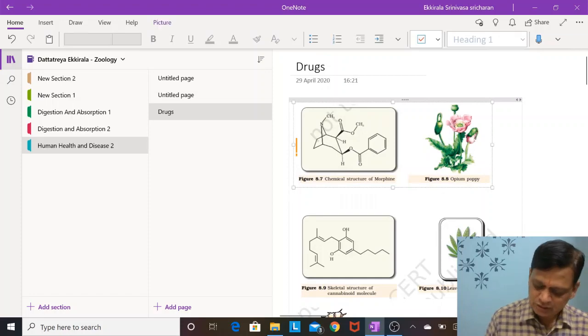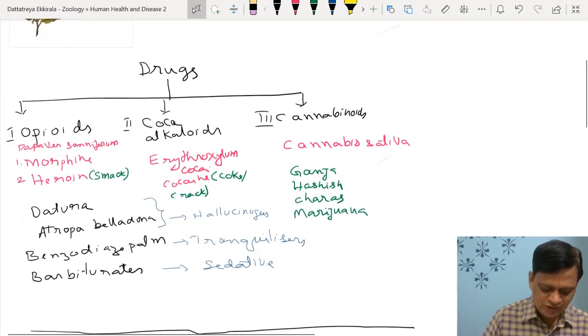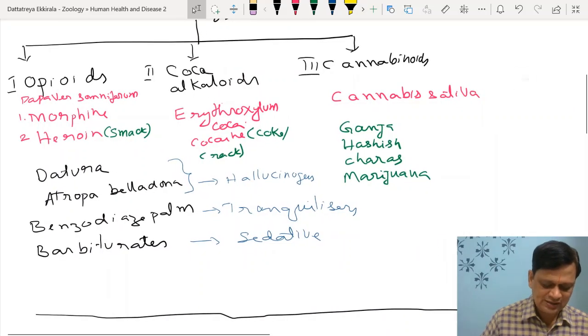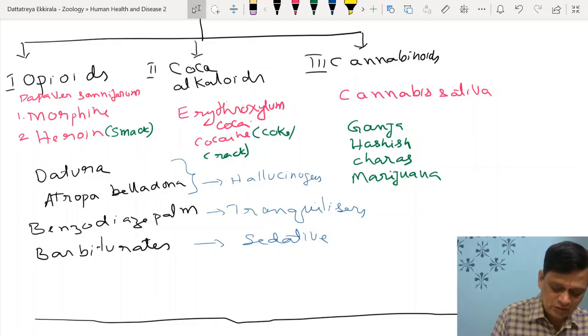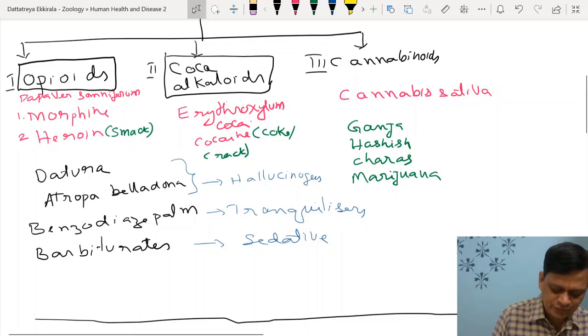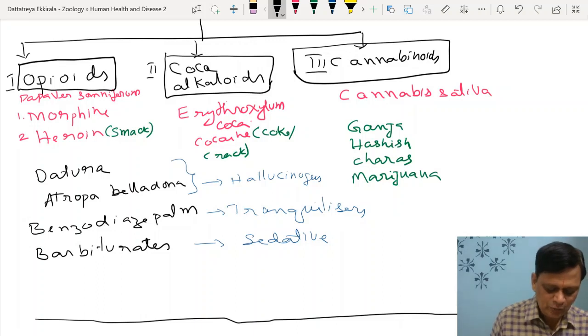Then coming to another thing, drugs. First, let us classify like this. Drugs are broadly classified into three categories. What are they? They are called opioids, coca alkaloids, and cannabinoids, three basic categories, right? Opioids are extracted from Papaver somniferum, coca alkaloids are from Erythroxylum coca, and cannabinoids are from Cannabis sativa.